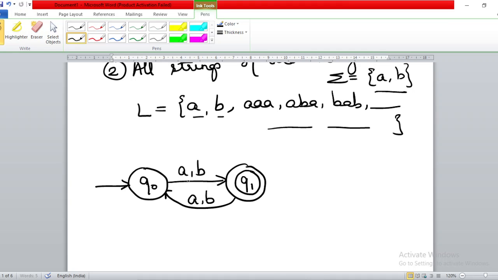So what is accepted? A, B, you come to this state on one input. Second input you are here. Third input you are again on final state. Fourth input you are here. Fifth input you are on this state, final state. Sixth input you are here. Seventh input you are again on final state. So you are reaching the final state in every case where the length of the string is what? It is odd.